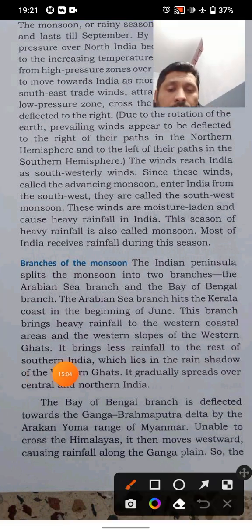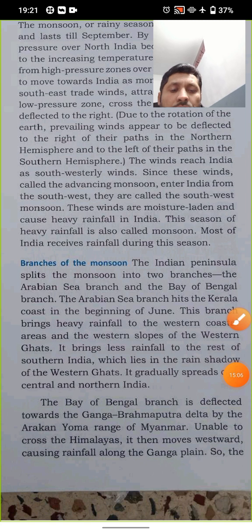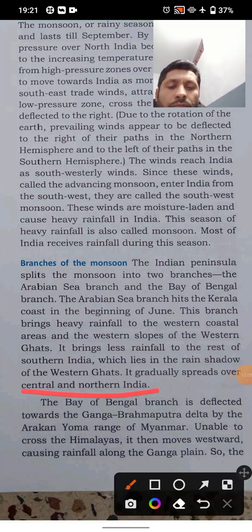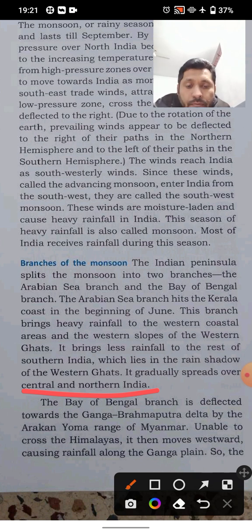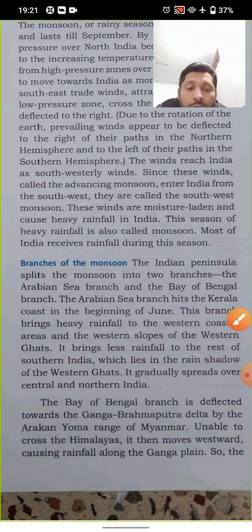So up till here, if any doubt is there, you can ask me. The Bay of Bengal branch is deflected towards the Ganga-Brahmaputra Delta by the Arakan Yoma range of Myanmar. Unable to cross the Himalayas, it then moves westward, causing rainfall along the Ganga plain.